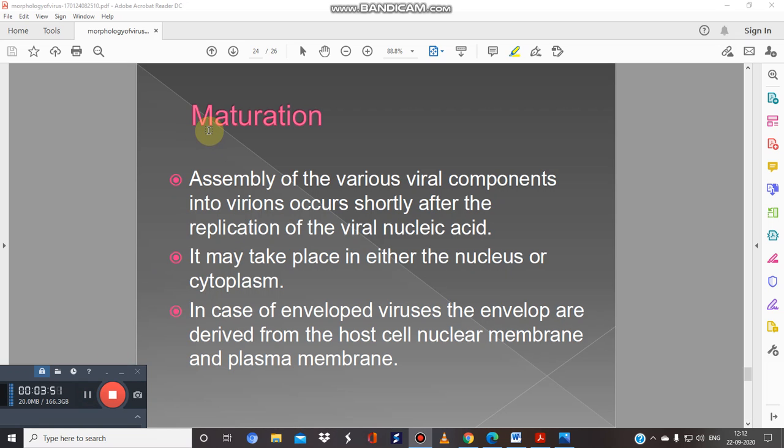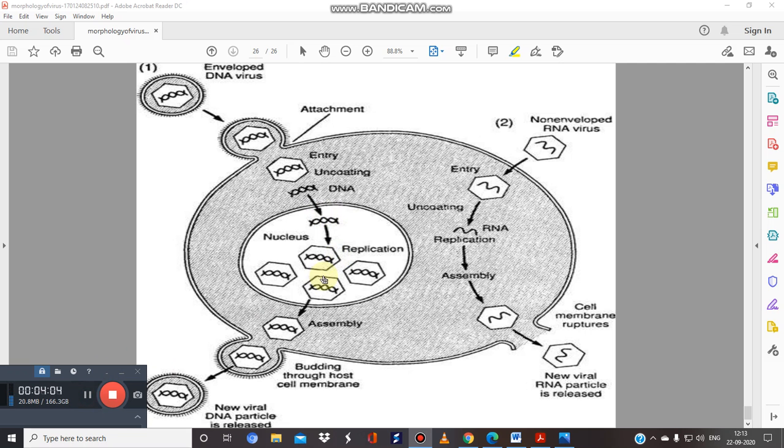Then there is a stage known as the maturation stage. What is involved? It involves the assembly of the various viral components into virions, and it can take place either in the nucleus or in the cytoplasm. So we can say that the virion particles are assembled in the cytoplasm.